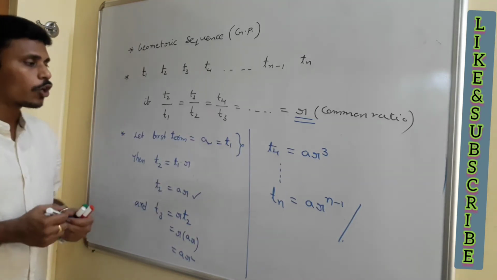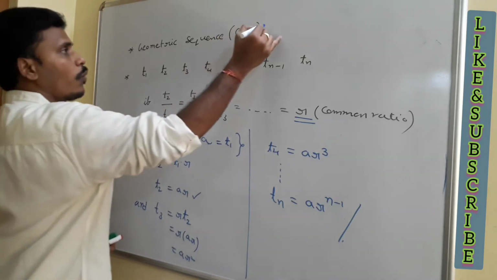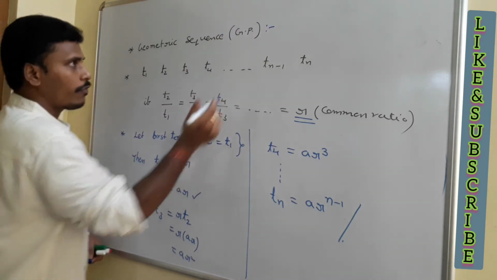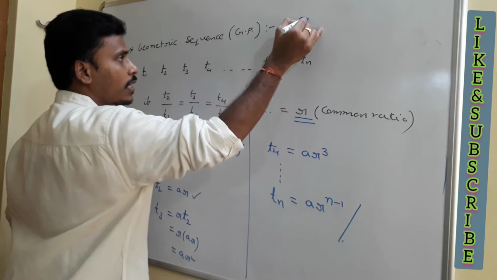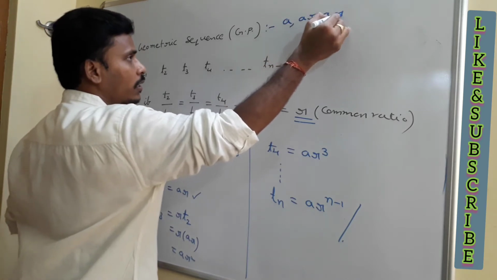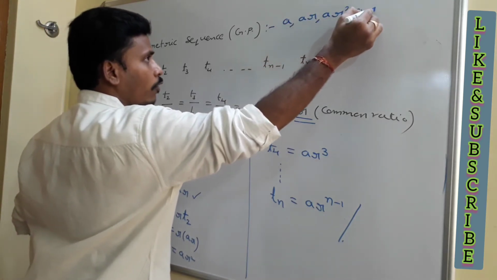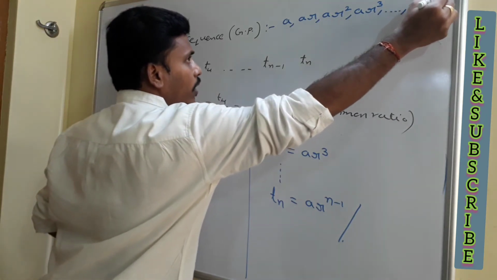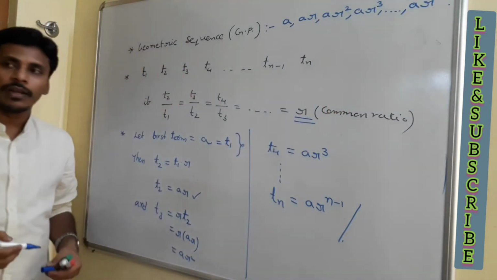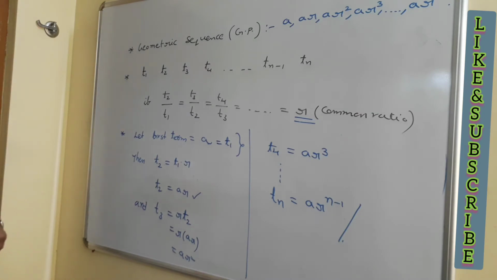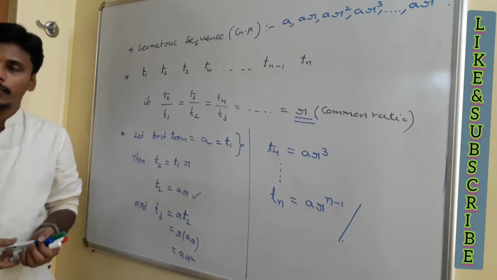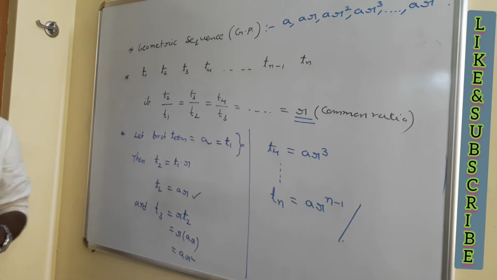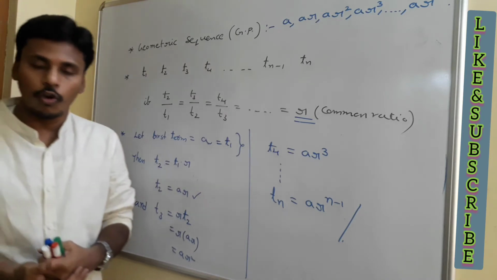We conclude that the terms of the geometric sequence are usually in this format: the first term is a, the second term is ar, the third term is ar squared, the fourth term is ar cubed, and so on. If you continue, your nth term is ar to the power n minus 1. Right? This is something about the geometric sequence. Just have a look at this and I will continue with the next thing. Just have a look and take a screenshot.